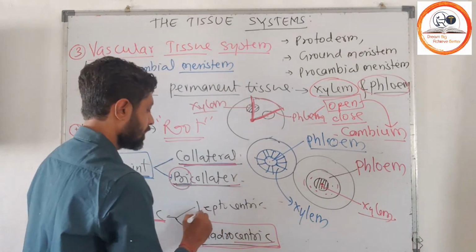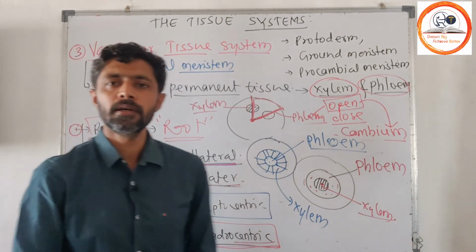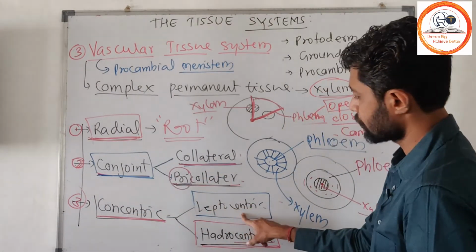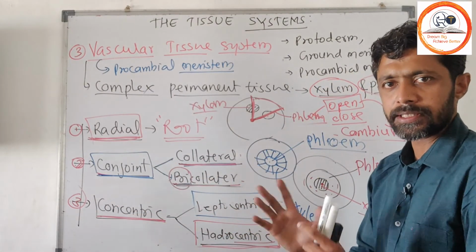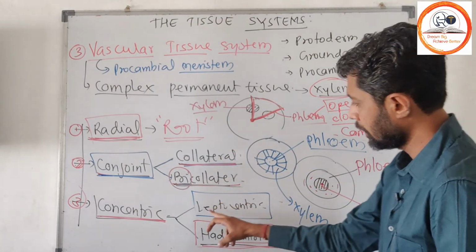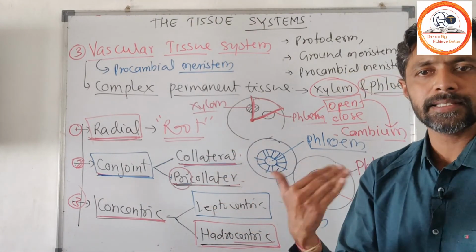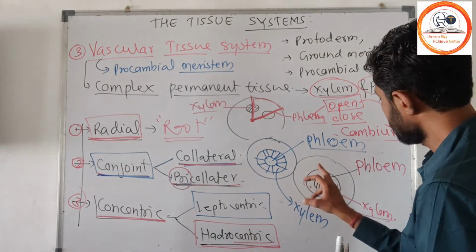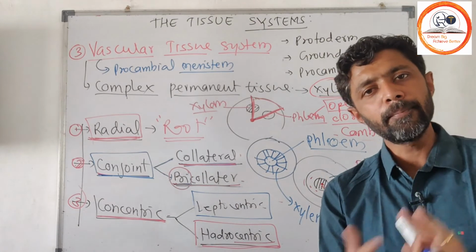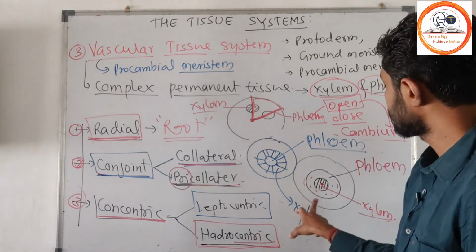We call it leptocentric. So this is the concentric vascular bundle. In a concentric vascular bundle, one tissue, either xylem or phloem, will completely enclose the other one. In leptocentric, phloem is completely encircled by the xylem, and in hydrocentric, xylem is completely enclosed by the phloem.